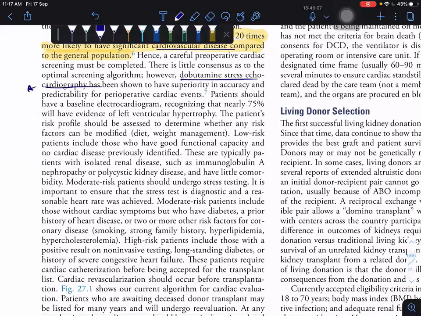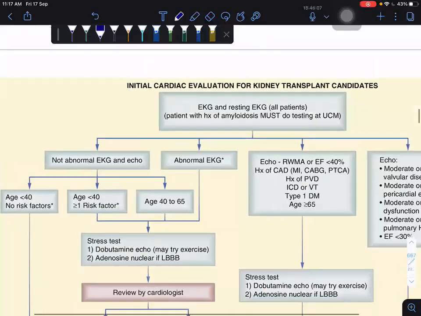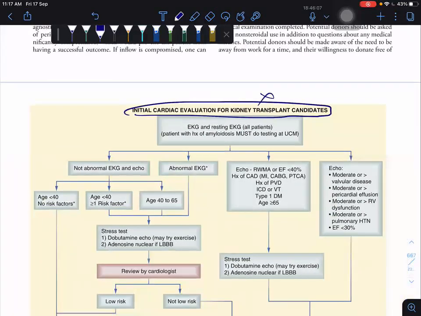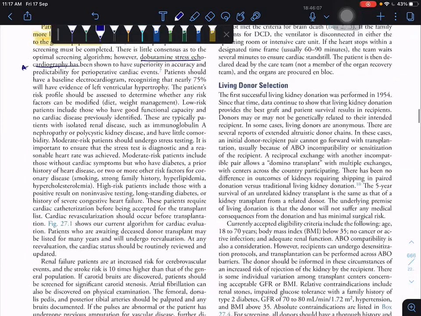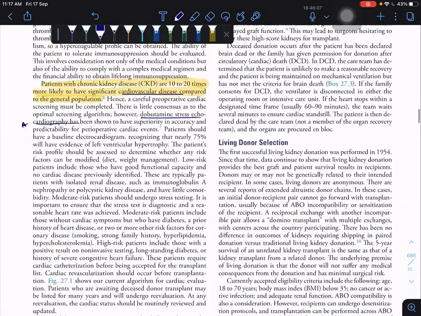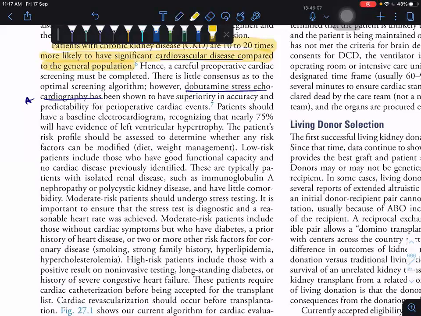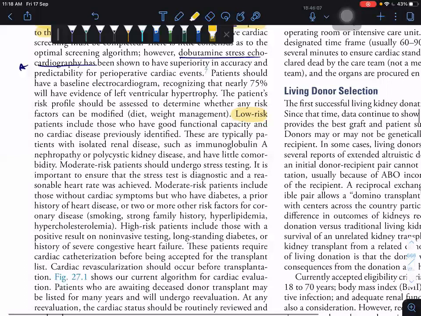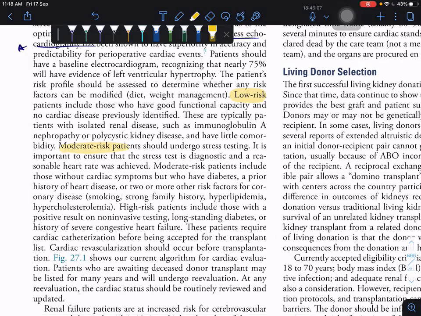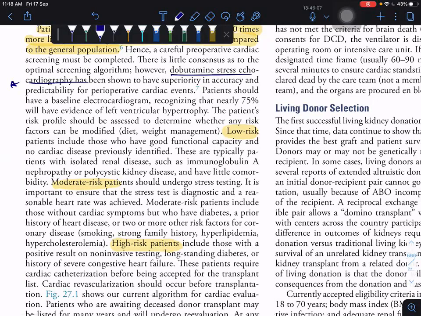A separate flow chart is given for the initial cardiac evaluation of kidney transplant candidates. There's no need to read it, I think; it's not useful for surgical purposes later. You have to do dobutamine stress echocardiography. They divide CKD patients with cardiovascular disease into three categories: low risk, moderate risk, and high risk. What are the criteria? Low risk are those with good functional capacity and no previously identified cardiac disease.